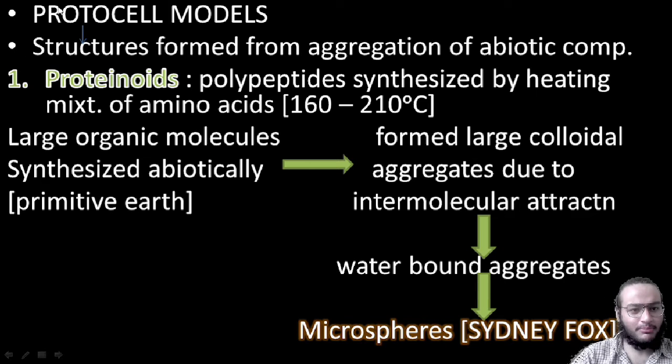Next, let us talk about the protocell model. What is a protocell? It is the structures formed from the aggregation of abiotic components. The very first protocell model was the proteinoids. These are polypeptides synthesized by heating a mixture of amino acids to 160 to 1000 degrees Celsius. What actually happened was that on the primitive earth, large organic molecules were synthesized. They started forming large colloidal aggregates due to intermolecular attraction. These were water-bound aggregates, so Sidney Fox called them microspheres.